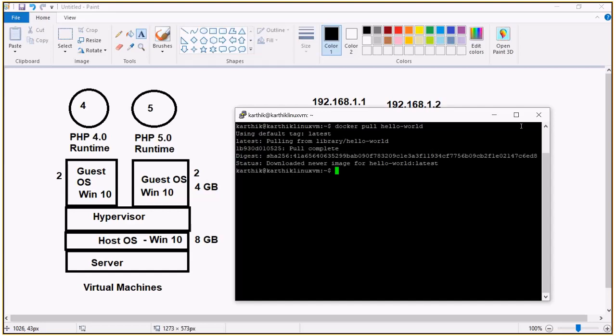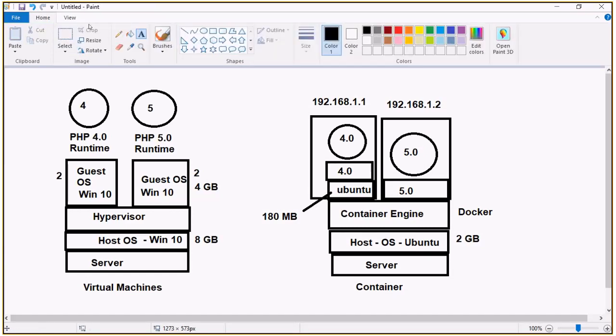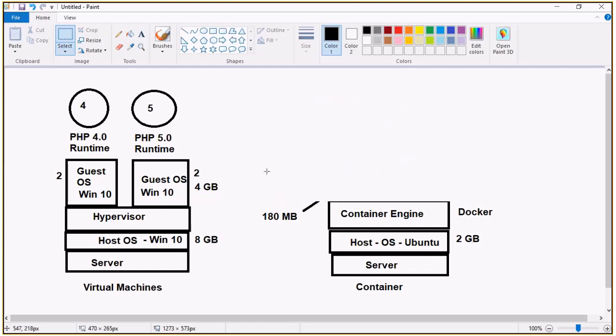In that scenario, we have the container engine. On top of the container engine, I have just created the container now. This container is nothing but hello-world. It's having one layer called hello-world.